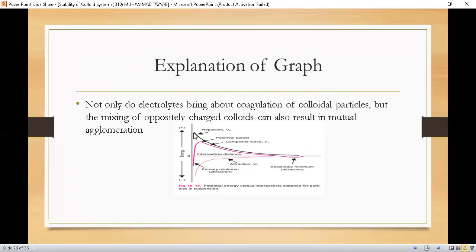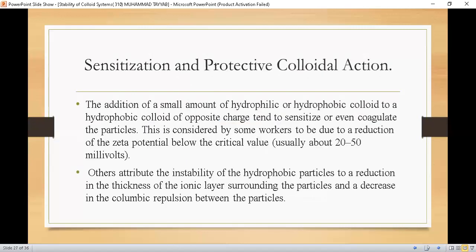Students, not only do electrolytes bring about coagulation of colloidal particles, but the mixing of oppositely charged colloids can also result in mutual agglomeration. Now students, what is sensitization and protective colloidal action? The addition of a small amount of hydrophilic or hydrophobic colloid to a hydrophobic colloid of opposite charge tends to sensitize or even coagulate the particle. This is considered by some workers to be due to the reduction of the zeta potential below the critical value. We use the terms hydrophilic and hydrophobic when water is the continuous or dispersion medium. Otherwise, we use the terms lyophobic or lyophilic.